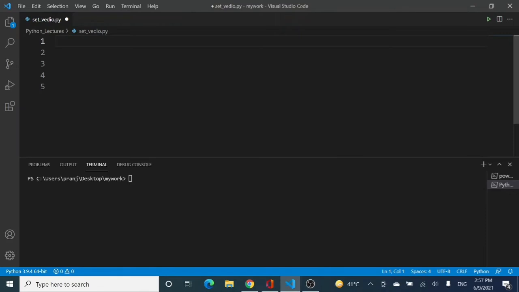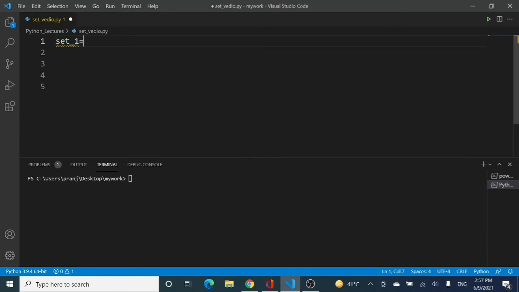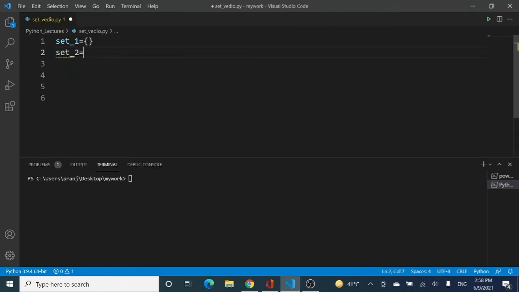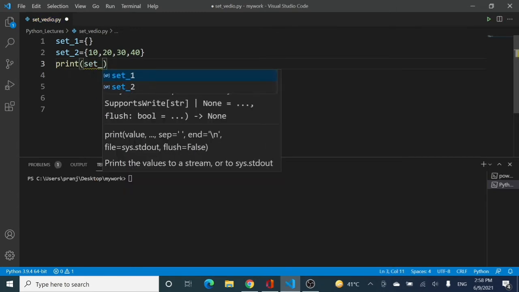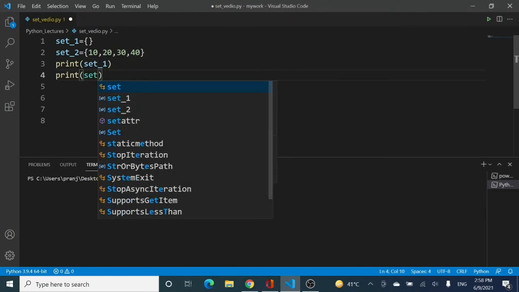Right, so here I am on the Python screen and here I will be coding certain sets. This is the first and the trivial set. We know that a set is enclosed in curly brackets. Remember, a list is enclosed in square brackets, and tuples are enclosed in parentheses, that is, round brackets. Let me define another set, set 2, and let it have values 10, 20, 30 and 40. Very fine. Now let me print set 1, and let me print another value, which is set 2.